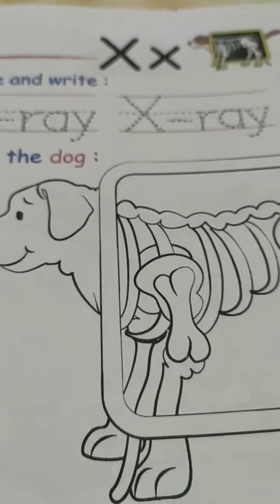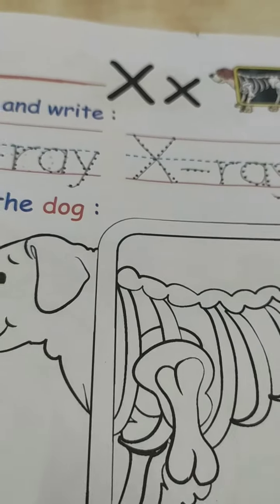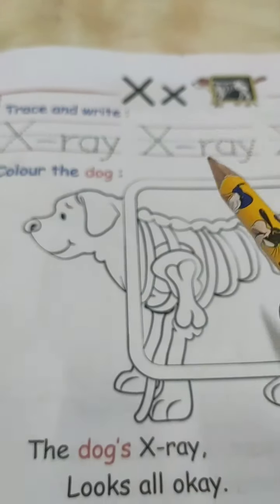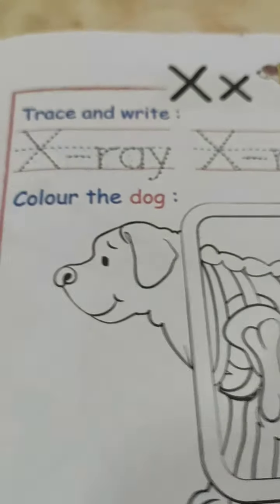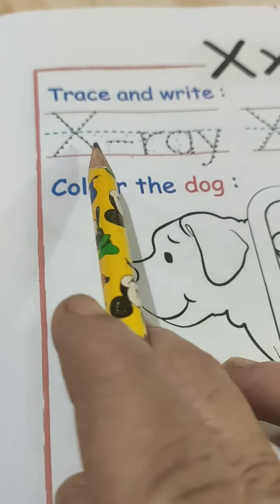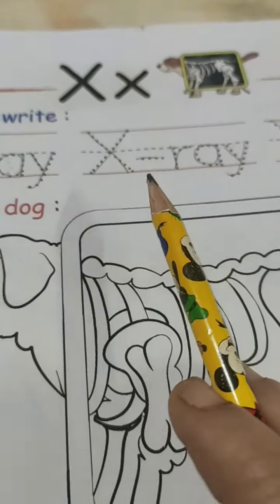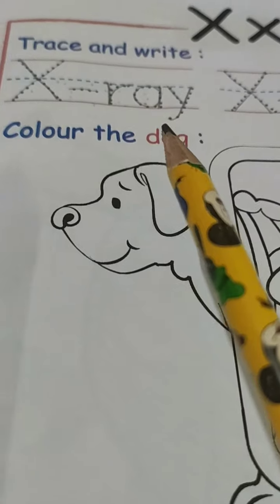Okay, now let's come to the next letter. This is letter X. Capital X they have given and small x they have given. X-ray. Okay, so let's trace the spelling of X-ray. X, R-A-Y, X-ray.